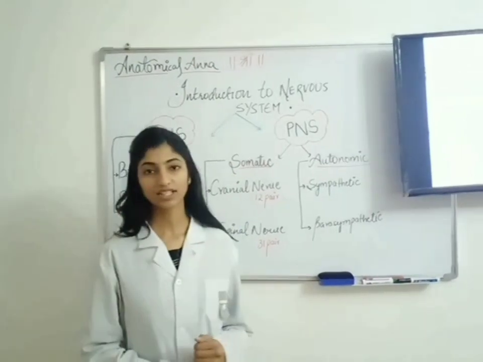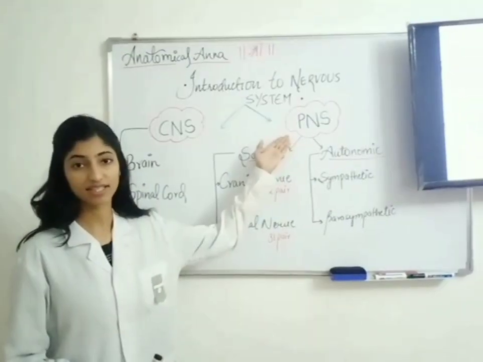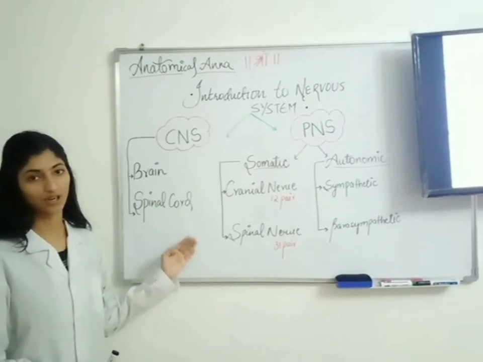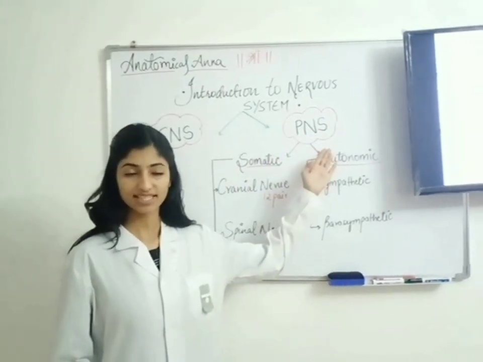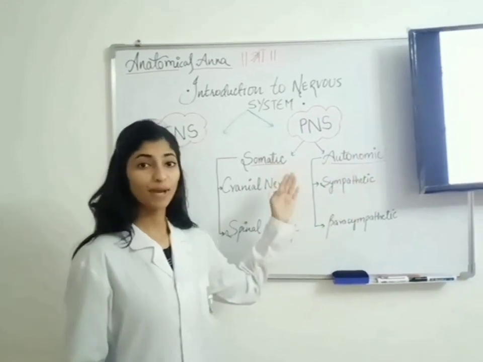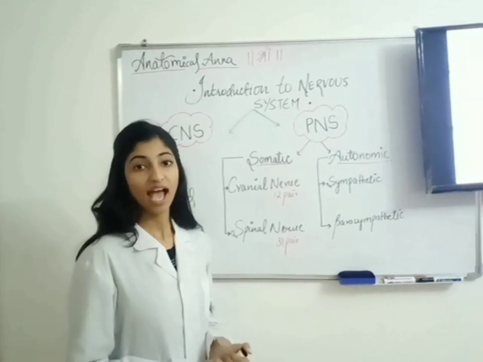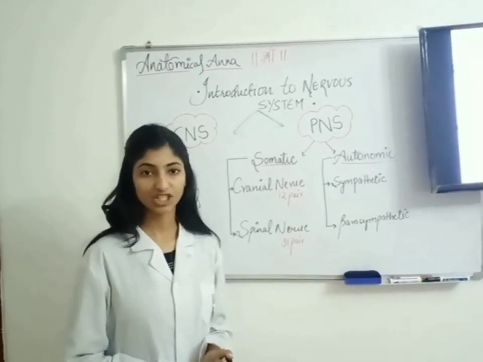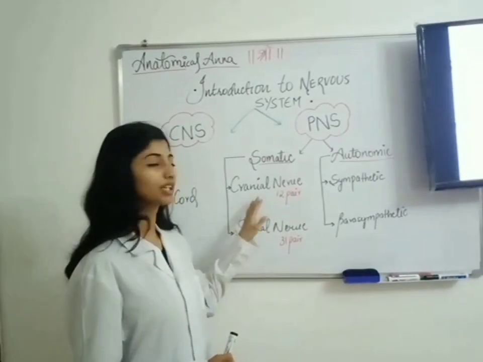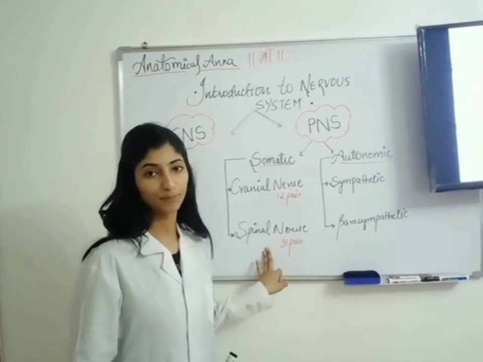The nervous system is divided into the central nervous system, CNS, and the peripheral nervous system, PNS. The central nervous system is further divided into brain and spinal cord, whereas the peripheral nervous system is divided into somatic and autonomic. The somatic nervous system is also known as the cerebrospinal nervous system, and it has voluntary action and controls the skeletal muscle. It is subdivided into cranial nerves, which are 12 pairs, and spinal nerves, which are 31 pairs.